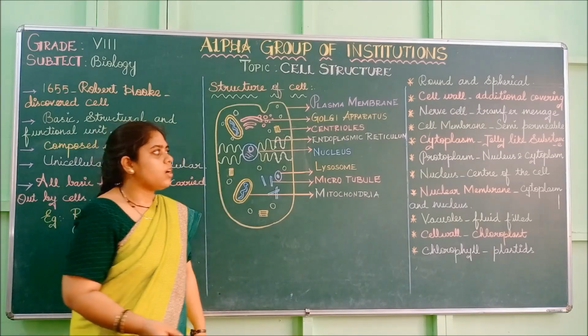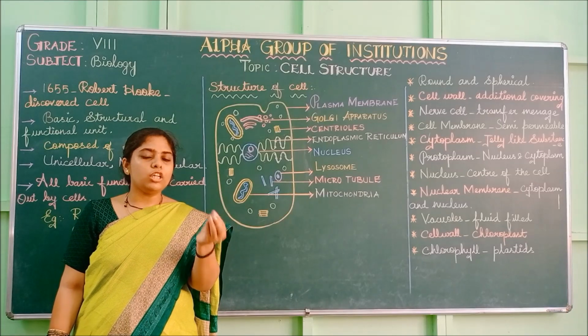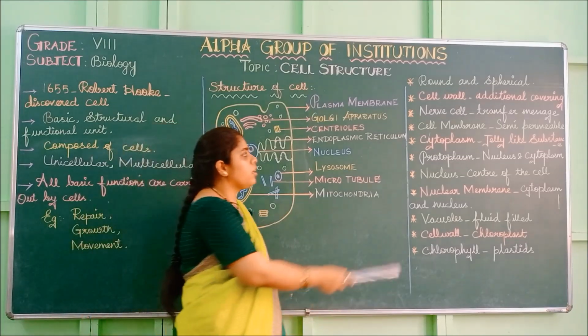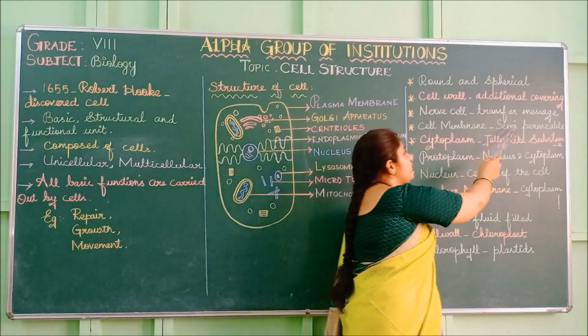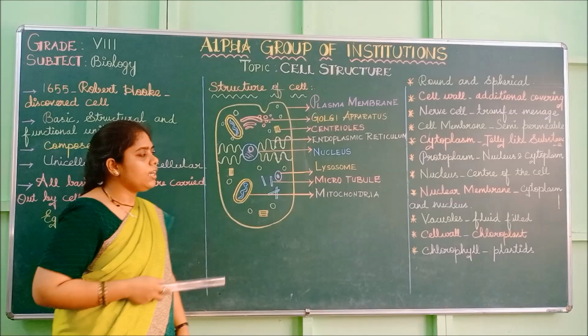So that is why it is called semi-permeable, or partially permeable. It will permit only a few particles to go out and come in. So the cell membrane is semi-permeable, and it guards the cell.